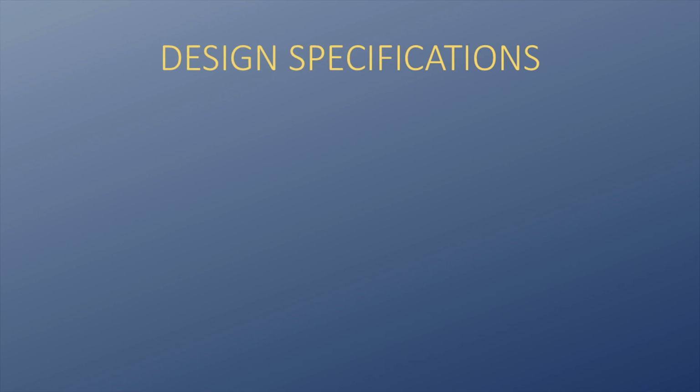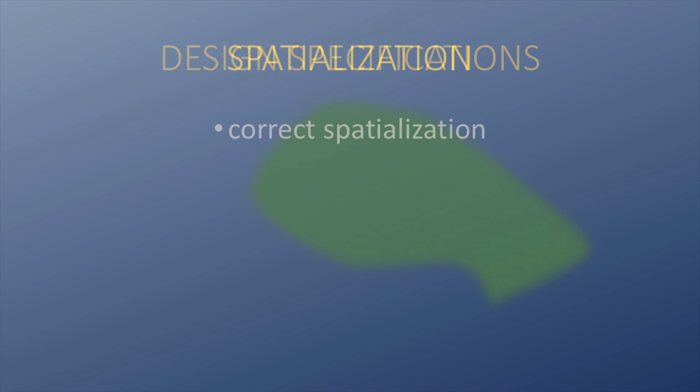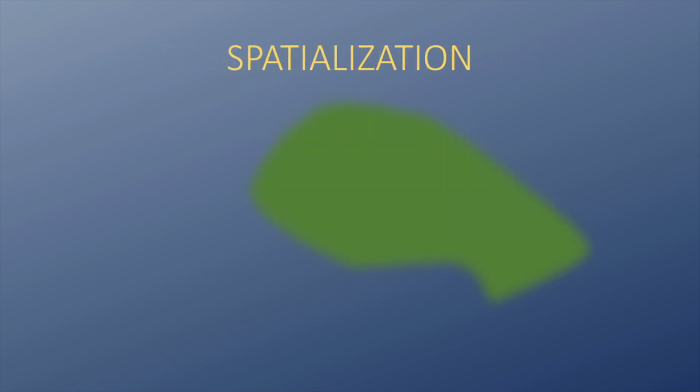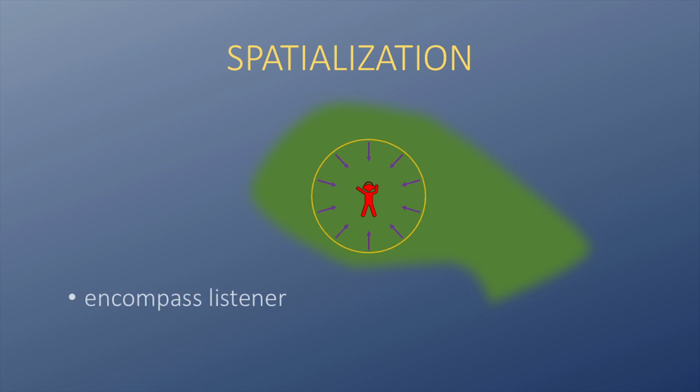As such, I wanted the ambient beds to be properly spatialized and directional. For example, let's say we want an ambient bed to play for this forest. When the listener is inside the forest, it should be fully encompassed by the ambient bed, meaning that the bed should fully spread around the listener and tie to the world orientation.